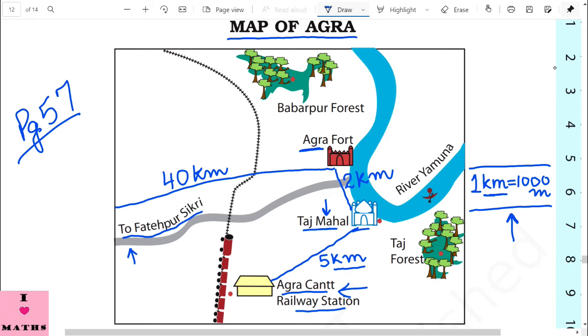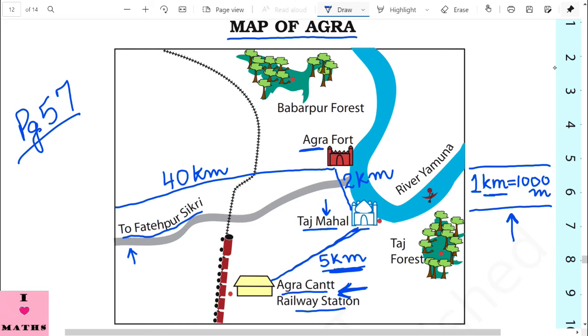So children, now we have to find which is farther from Agra Cant railway station, Taj Mahal or Fatehpur Sikri. Now children, this is Agra Cant railway station and Taj Mahal is only 5 kilometers away from Agra Cant railway station.